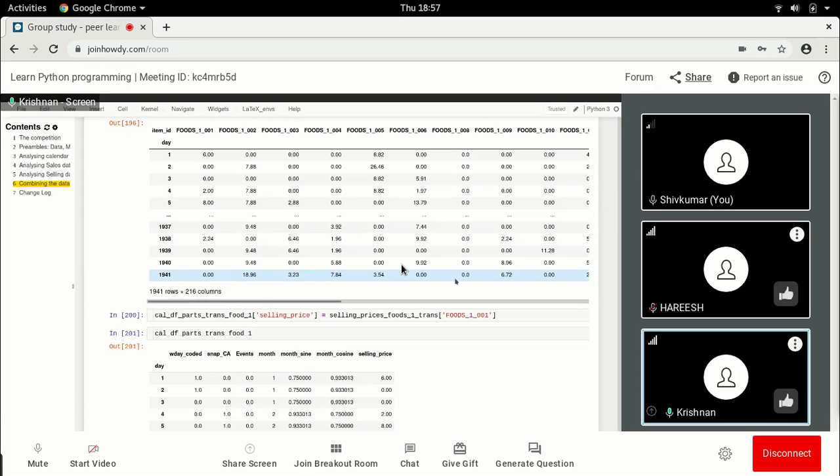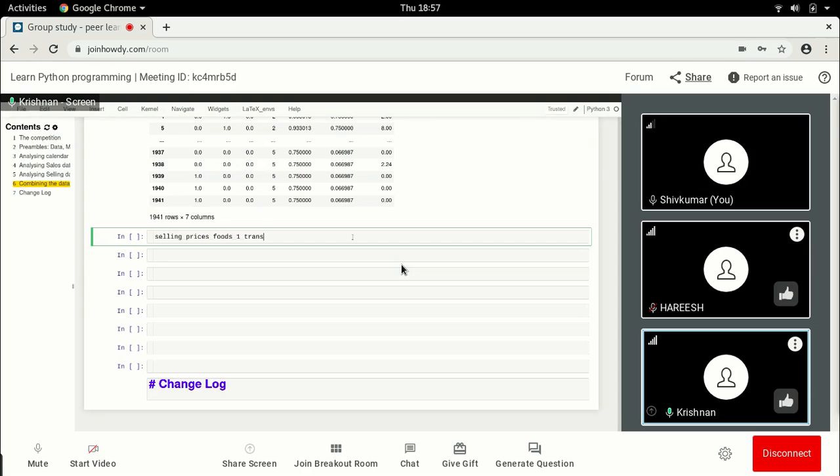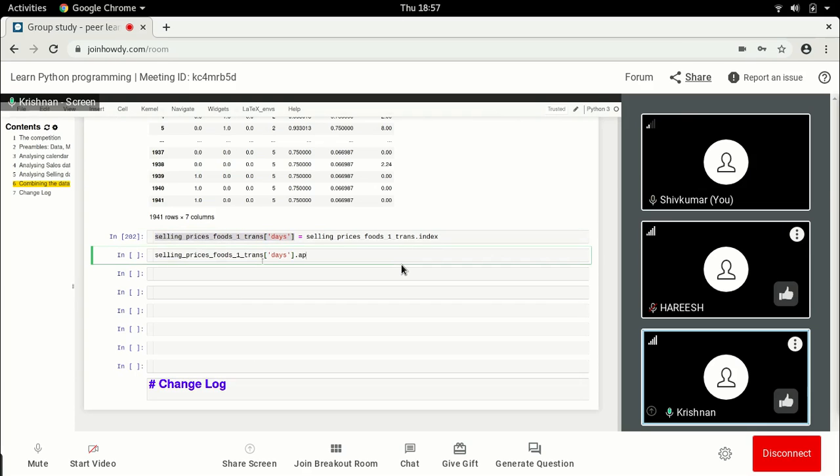Yes. So let's do that once. So you mean to say that I will say days, then dot index, and then I will do an apply. Exactly, dot apply, and then a lambda function.